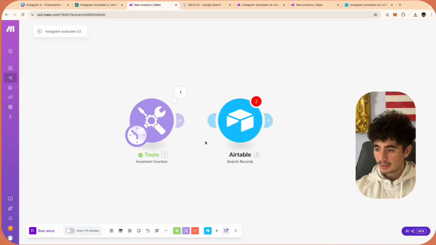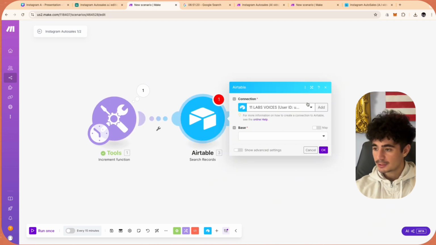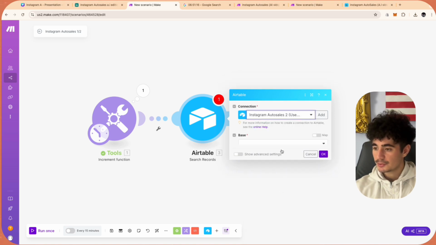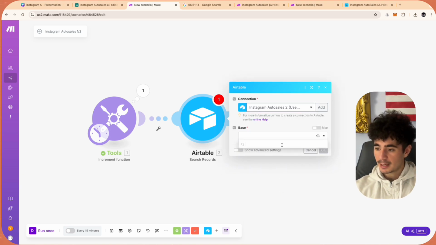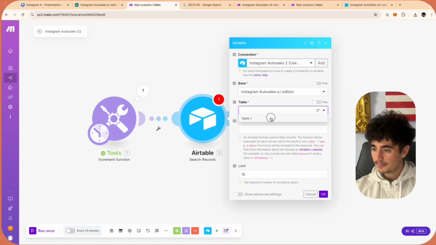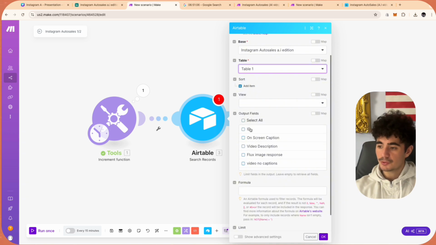And so if we go in here, we can now make this connect to each other, and we can search for the records. So the base that we opened up is going to be called Instagram Auto Sales 2, and this should have our AI edition database, and this should have table 1. Okay, perfect. So now we get to choose what output fields we want to actually pass through.